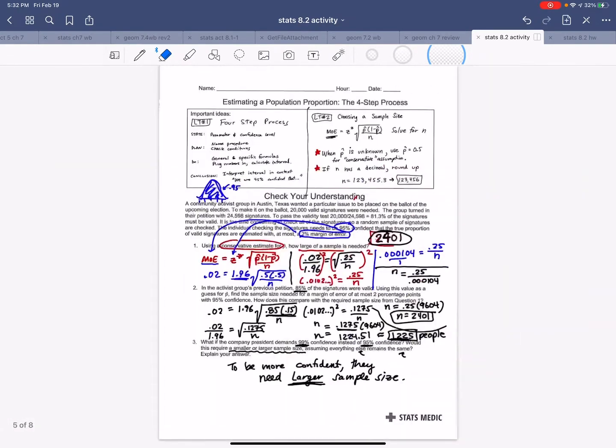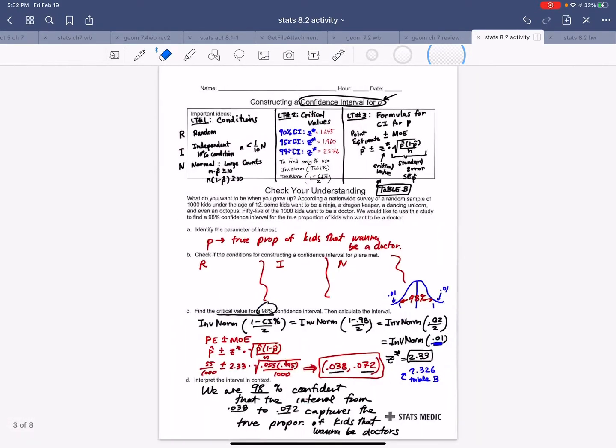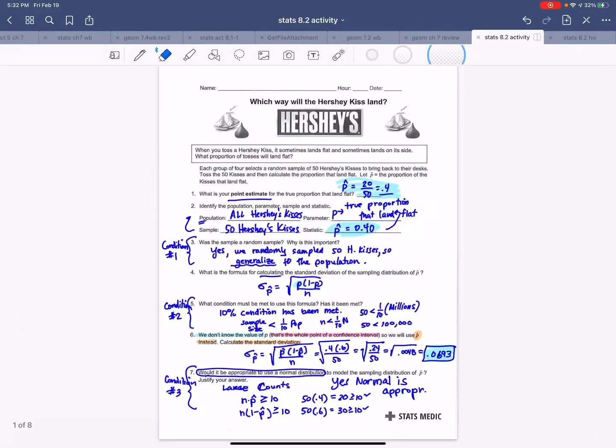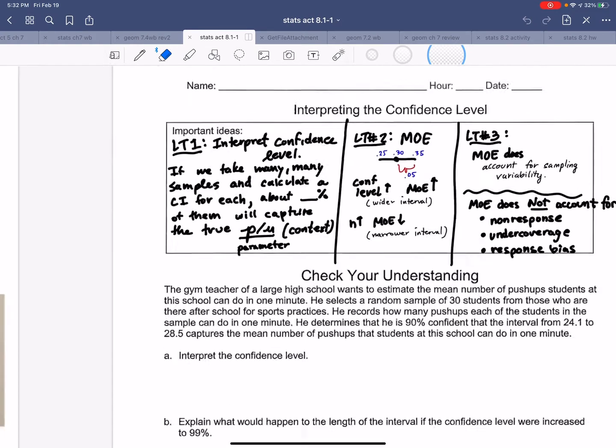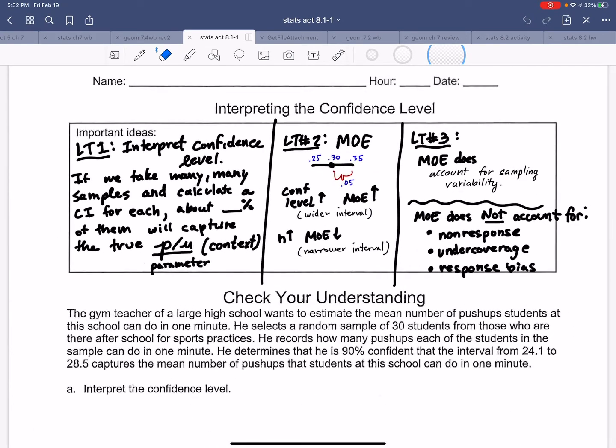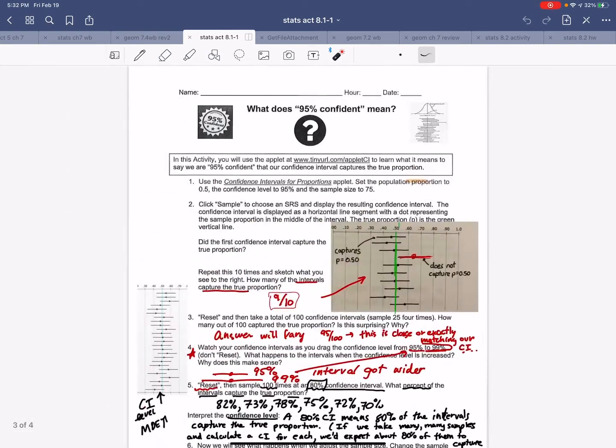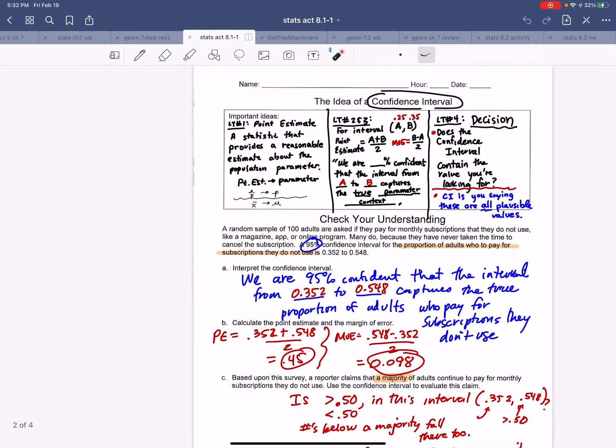In our Hershey Kisses they don't talk about it, but in our previous activity, let's see, where are our notes? Yeah. If we take many samples and calculate a confidence interval for each, then about that percent will capture the true parameter, right?